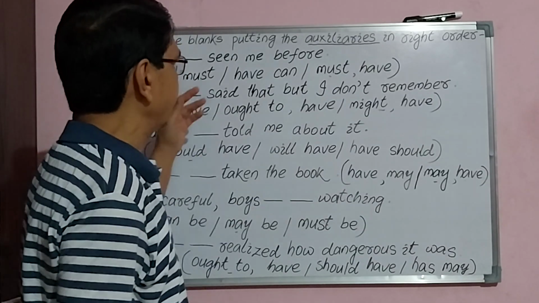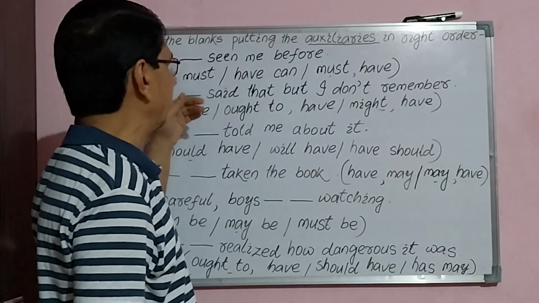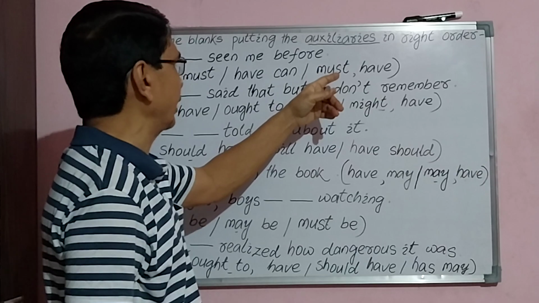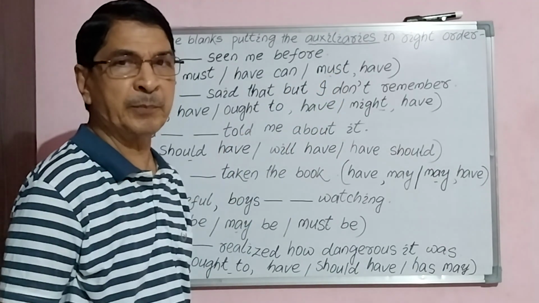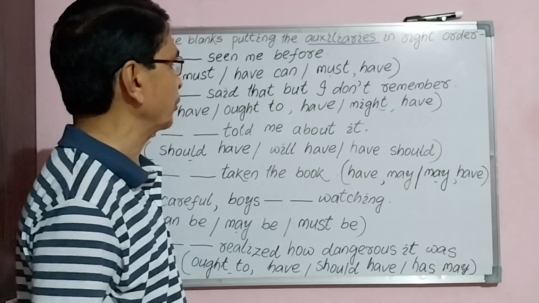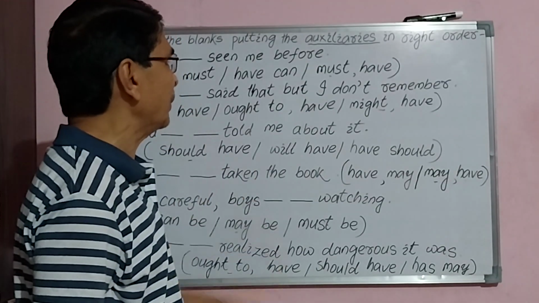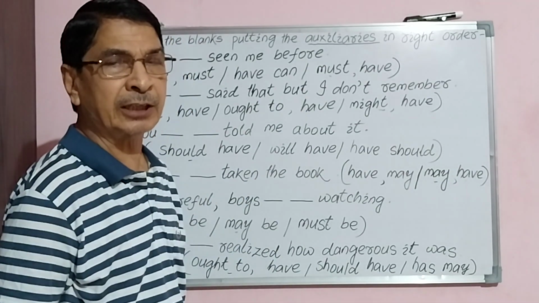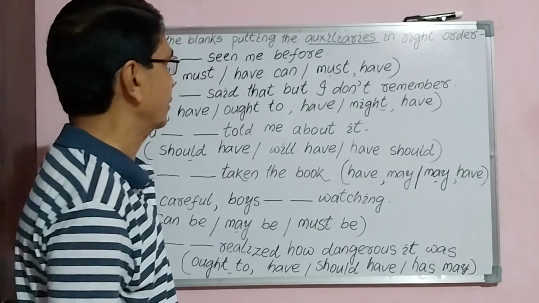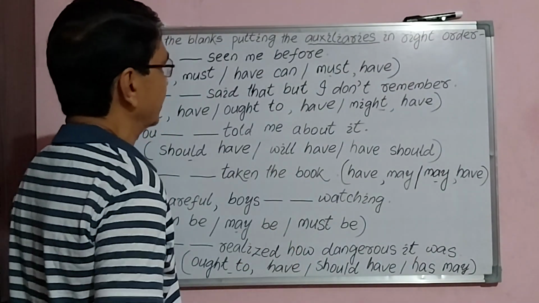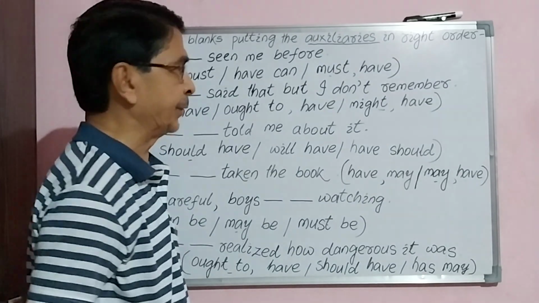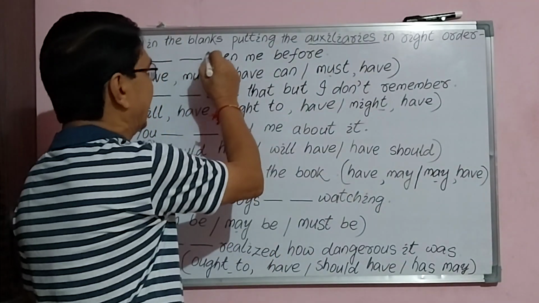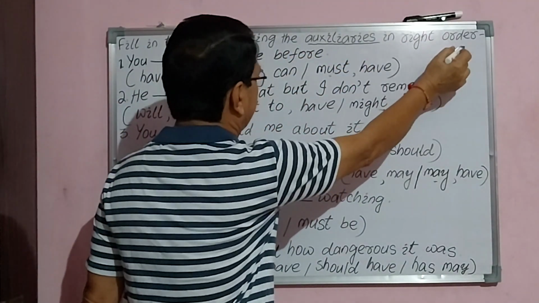That means, differently in your options, the auxiliaries are given A, B, C. Three options we have given you. You have to choose the correct order to fill in the blanks. You can know it if you watch the full teaching video. Fill in the blanks putting the auxiliaries in right order.